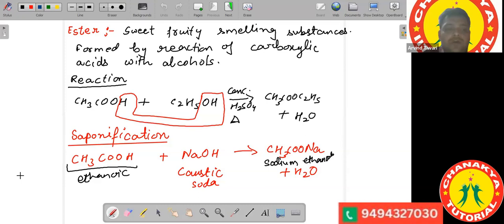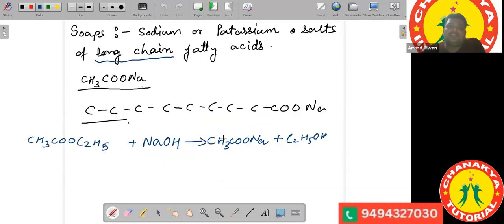So when you are asked about the saponification reaction, you can either write this one, or if you remember this, a better example, you can write that. So this is the saponification reaction. If you are asked about the saponification reaction, this is when an ester is combining with sodium hydroxide, you will get the sodium salt of the acid. So the sodium salt of the acid is the soap.